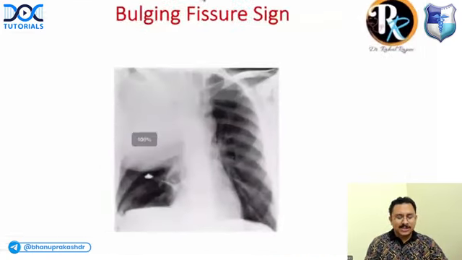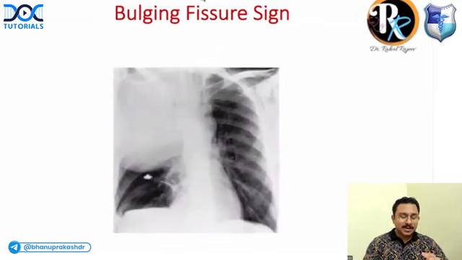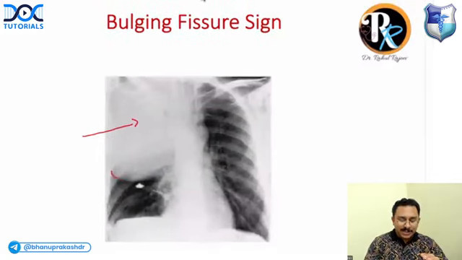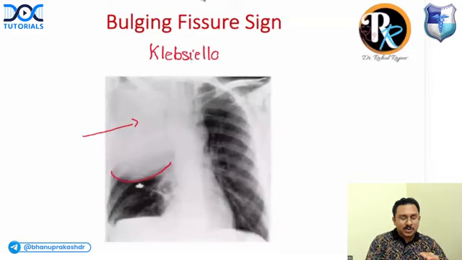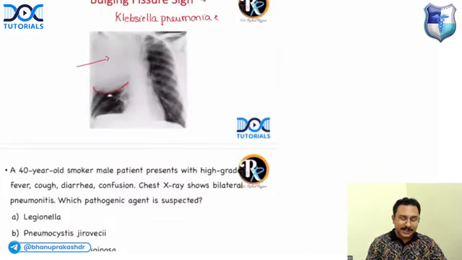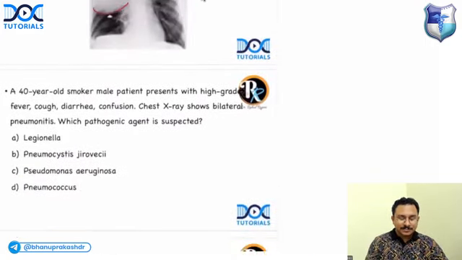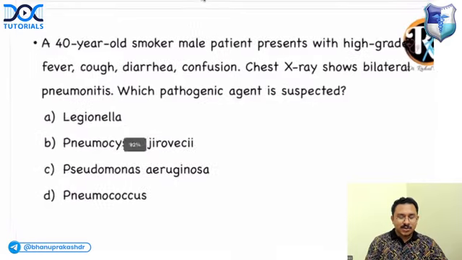Next is, what is bulging fissure sign? When you get a pneumonia with a predominant upper lobe involvement, which causes the bulging of the horizontal fissure downwards, this is called bulging fissure sign. This is commonly associated with Klebsiella pneumoniae. That is bulging fissure sign. Okay, done.